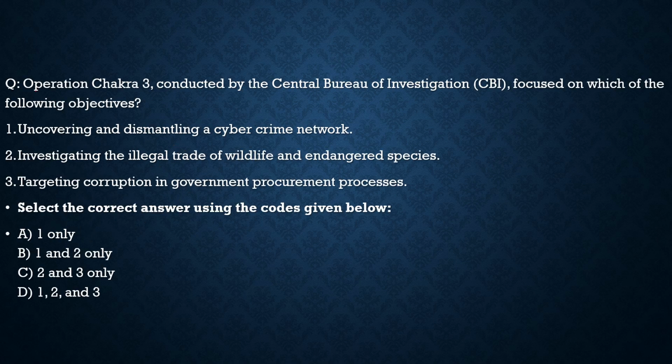It is about Operation Chakra, conducted by the Central Bureau of Investigation. It focuses on which of the following objectives? Is it uncovering and dismantling cybercrime networks? 100% correct. So the first statement is correct. Second statement, investigating the illegal trade of wildlife and endangered species, incorrect. Third statement, targeting corruption in government procurement processes, also incorrect. So with respect to this question, the first statement is correct, and from the code below, the correct code will be option A. I hope you got the basic idea about Chakra 3, as we discussed it earlier, and got the basic idea by discussing this question. With this, let's move to the next question.